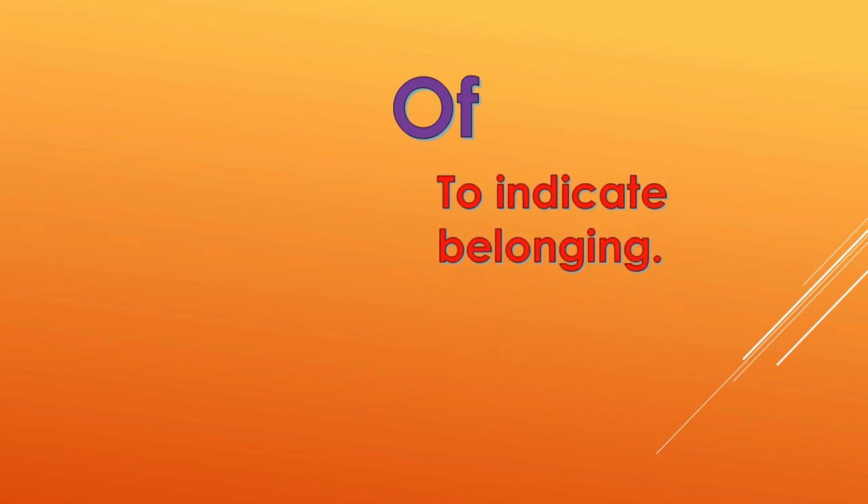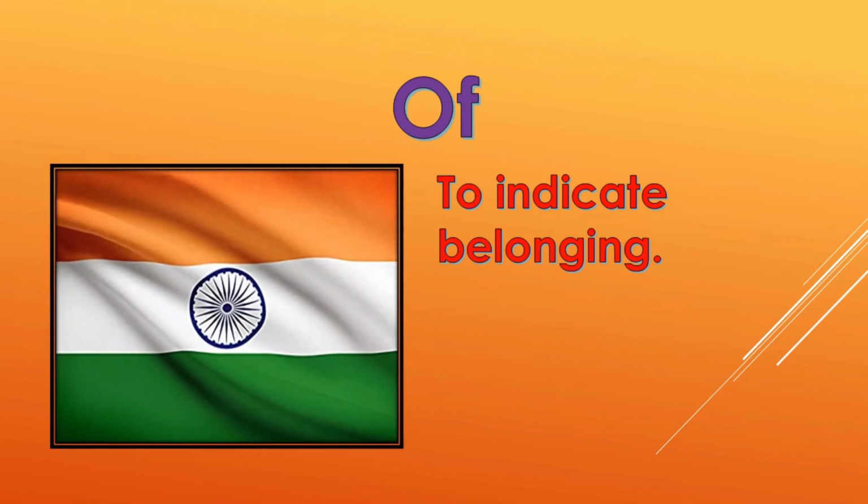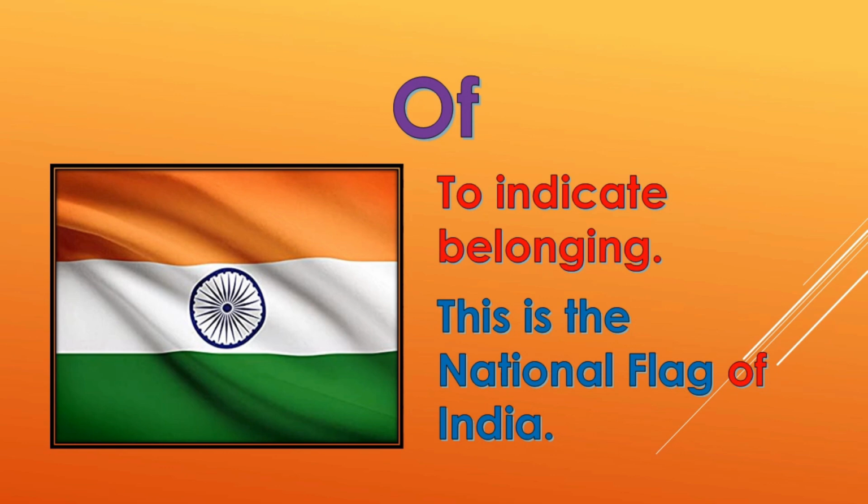Now the next preposition, of. Let us see how it is used. It is used to indicate belonging. To whom does something belong? Now this is the national flag of India and we all know it. Now which country does this flag belong to? We must say that this is the national flag of India. So wherever we indicate some kind of belonging, some kind of possession, we have to use the simple preposition of.